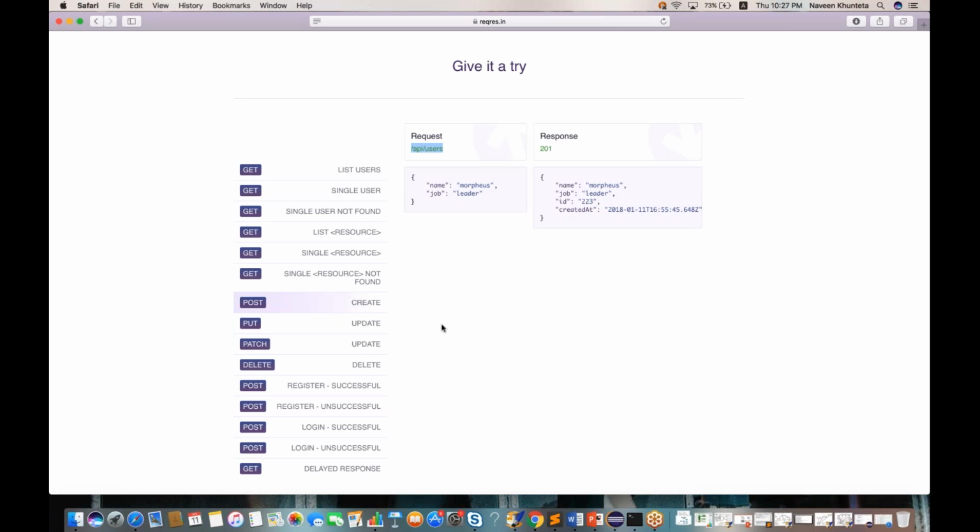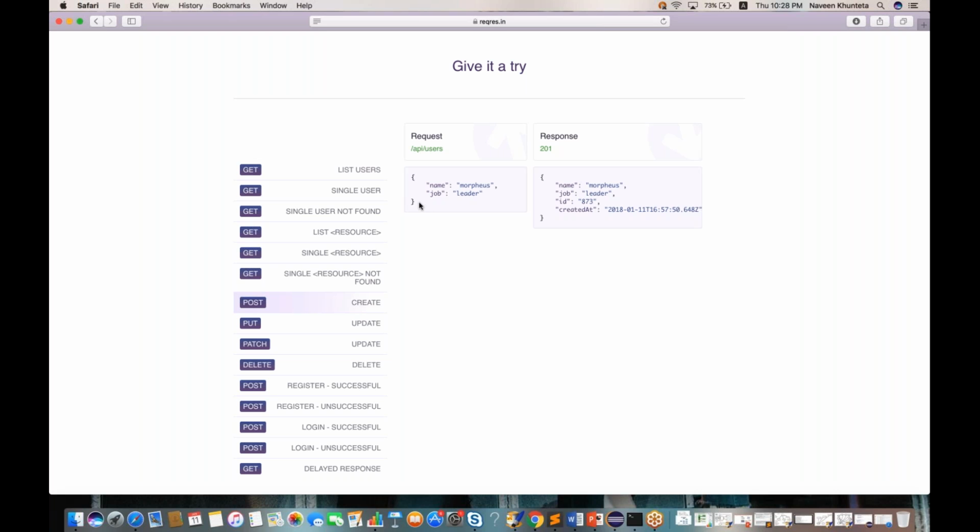I'll give you so many examples, don't worry. This is just the basic thing I'm telling you. Post means create. Why am I telling you all these very basic things? Because this is the first time you are seeing these kinds of things. If I give you some hype and do a very complex example, you will be confused and immediately say, no Naveen, I don't want to attend this training, I'm happy with the UI testing.